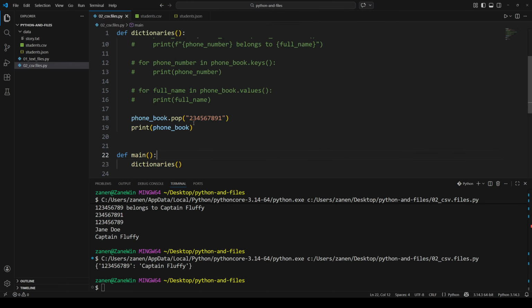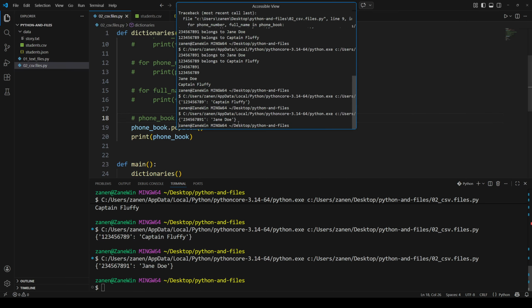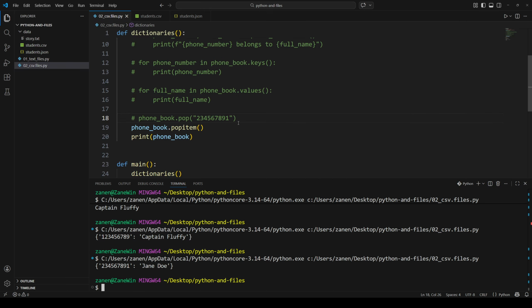We want to have Captain Fluffy. And then there's this popitem, phone book popitem. We don't use it that often, but what it does is remove what was last inserted. So Fluffy was the last, and now that it's ordered, it's not random anymore. Then we see Fluffy's gone.